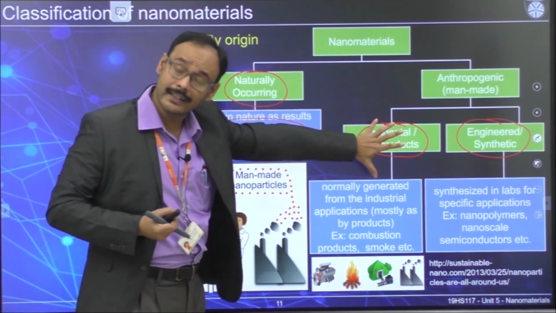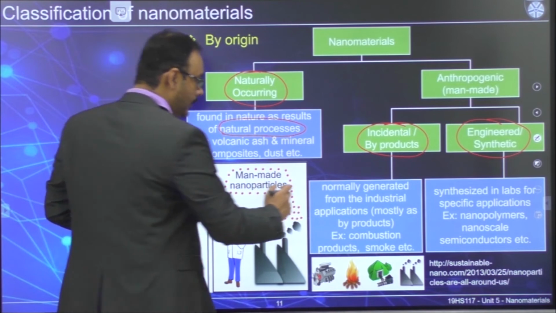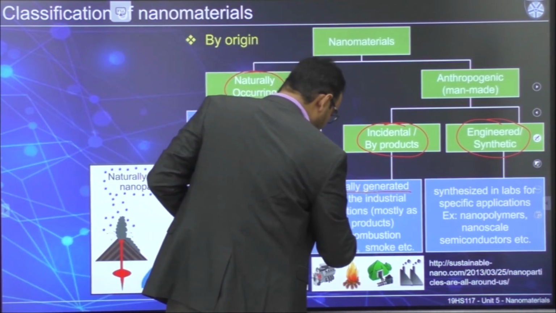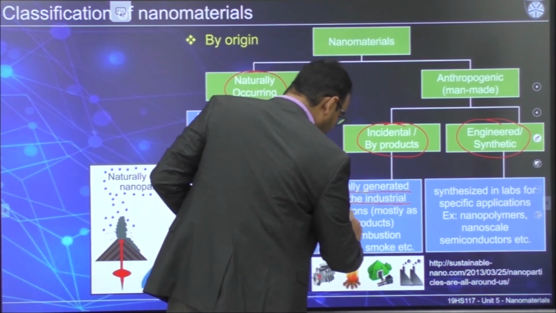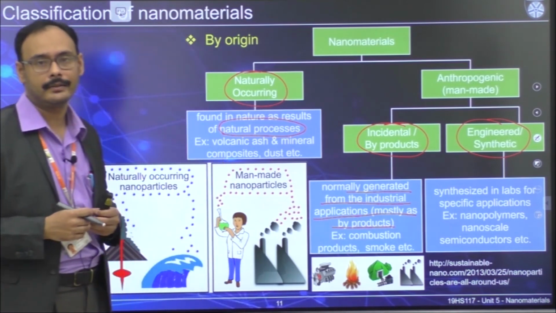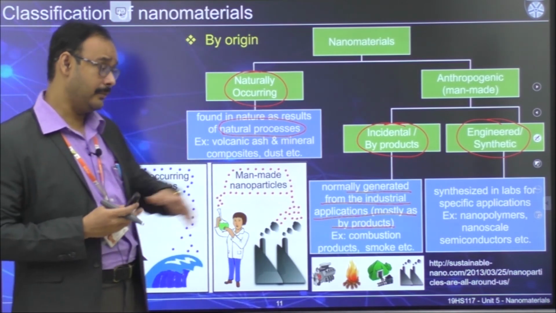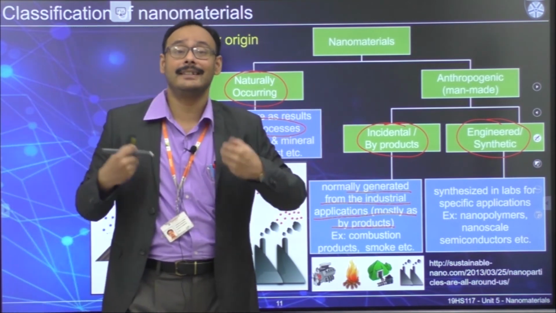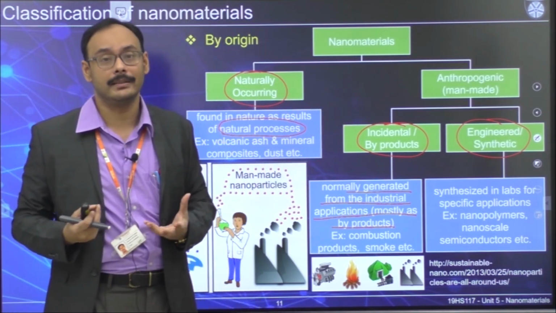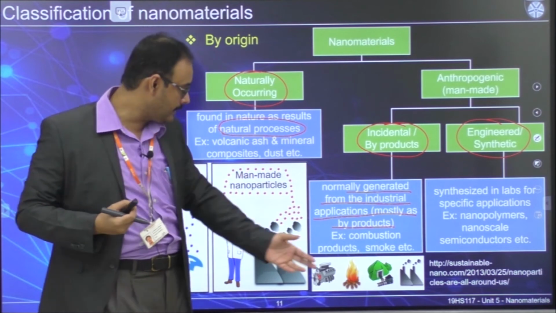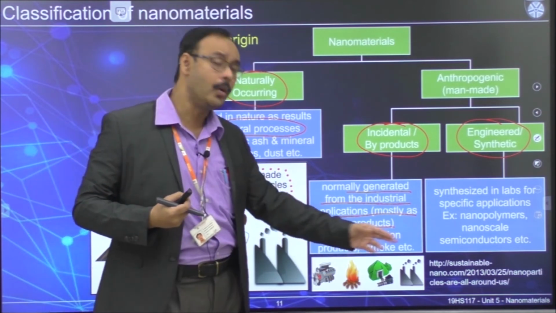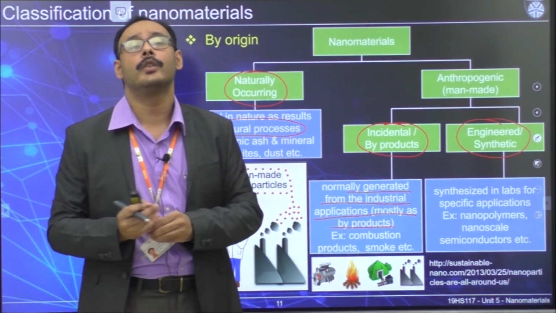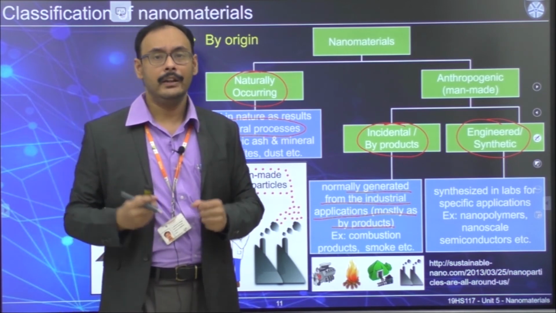Whereas incidental nanomaterials are normally generated from industrial applications, mostly as byproducts. That's also very important. People are generating these because of some processes, but they don't want to synthesize them. For example, combustion products, smoke. If you have smoke coming off an industry, you don't want that smoke.